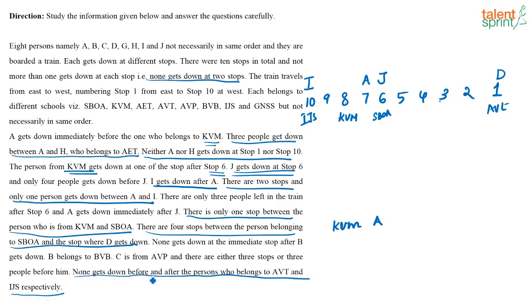See, it is given none gets down before the one who belongs to AVT. So, AVT should definitely be in position 1. That is also fixed. Then what else is given?